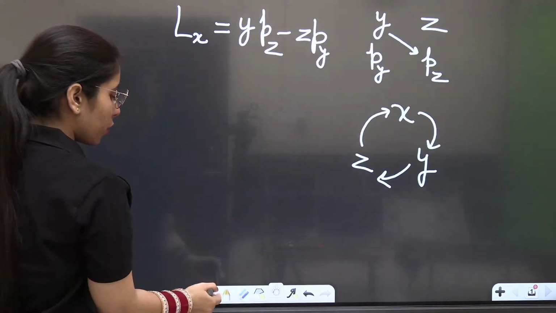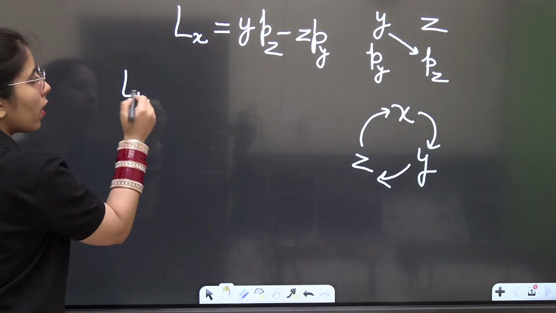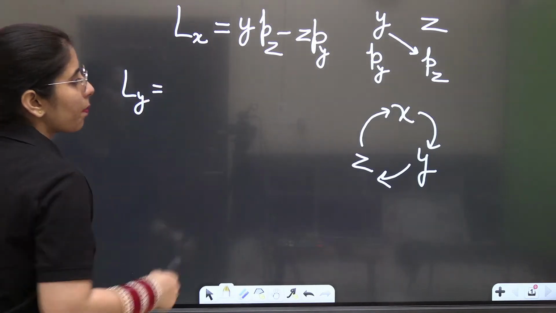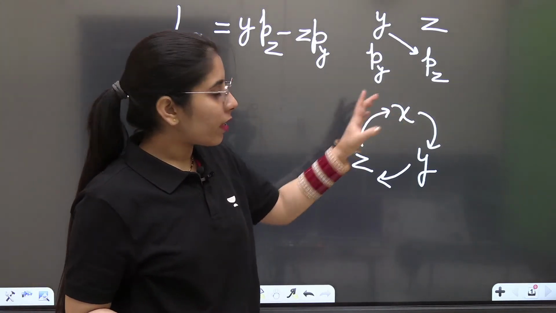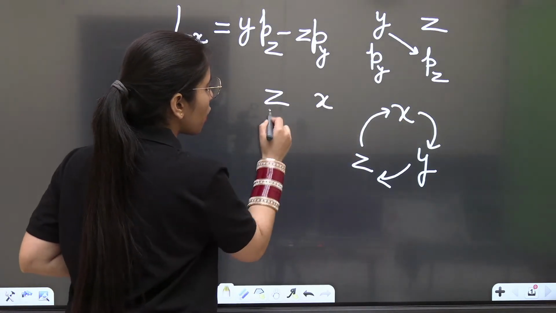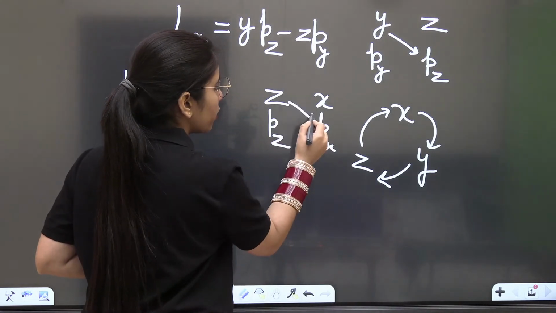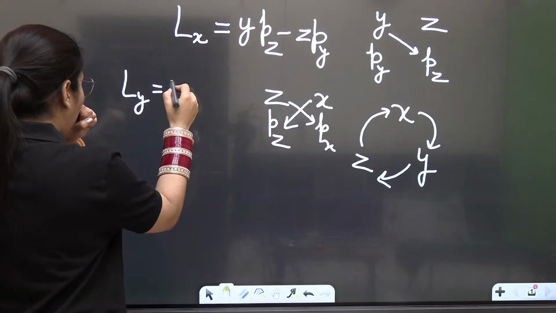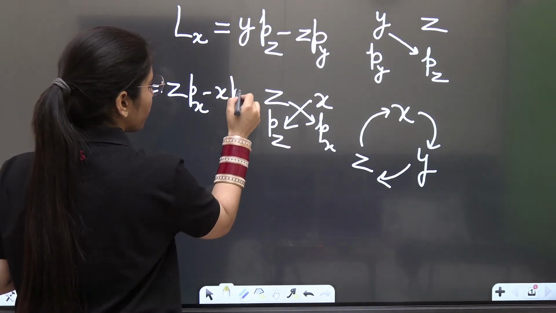Same way, if you want to find the Ly, how will you get it? It will be simply, after Y, what will be there in the cyclic order? It will be Z, then it will be X. So Z and then X. Write their corresponding linear momentum below them: Pz, Px. So Z Px minus X Pz.